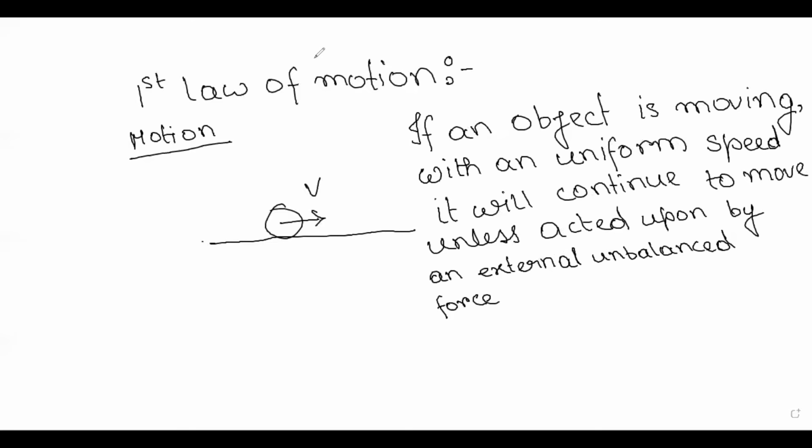And if it is in motion, it will continue to be in motion unless acted upon by an external unbalanced force. Now we will talk about inertia. So what is inertia? Inertia is a property of matter by which it continues in its existing state of rest or uniform motion in a straight line unless that state is changed by an external force. Mass is the measure of inertia, meaning the more the inertia, the more the mass. So we can say that inertia is the tendency of an object to remain in its state of rest or motion.